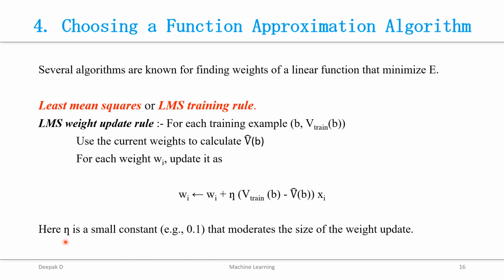Here eta is a small constant. It can range from 0.1 to 0.9, but we always choose the minimum value, that is 0.1. That will moderate the size of the weight update.